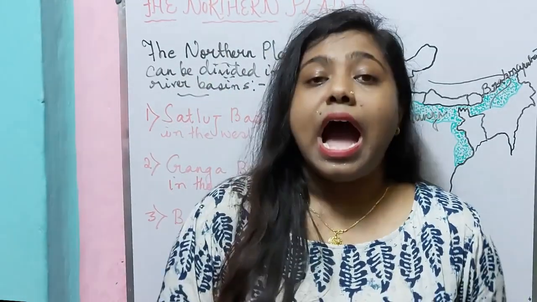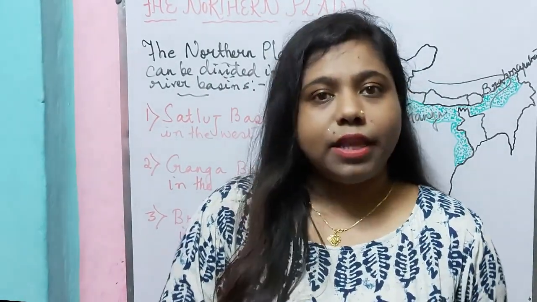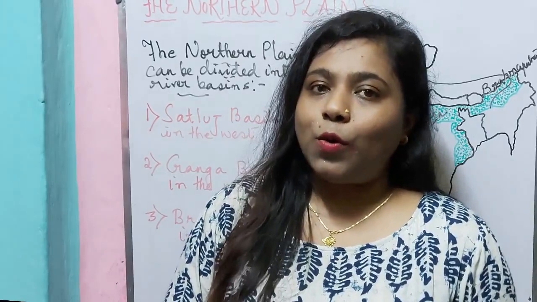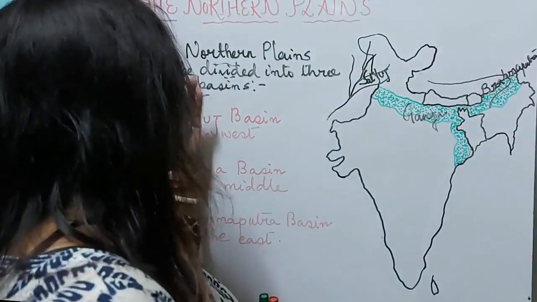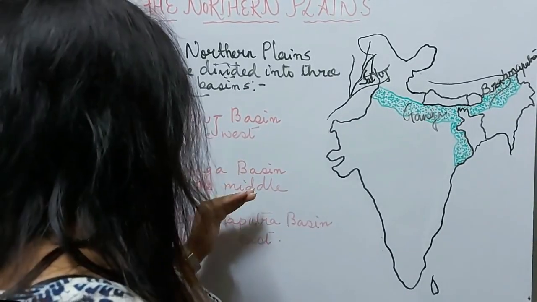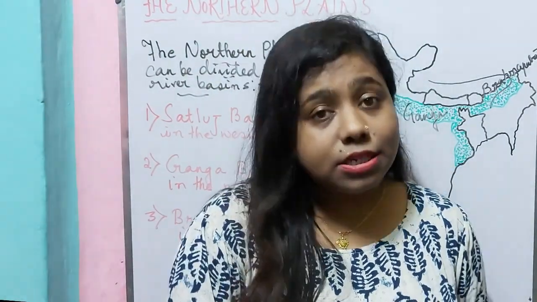So, in today's video, we learned about the location of the northern plains, how the northern plains are formed, that is, what is alluvium. We also learned why the rivers in the northern plains have water throughout the year, and we learned about the river basins, the 3 river basins that the northern plains can be divided into: the Satluj Basin, the Ganga Basin, and the Brahmaputra Basin. I hope all of you understood what we have learned in today's video.